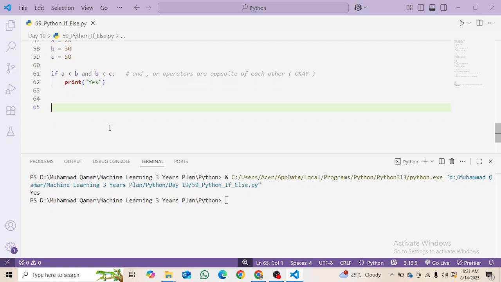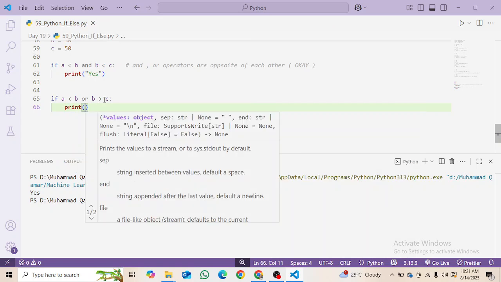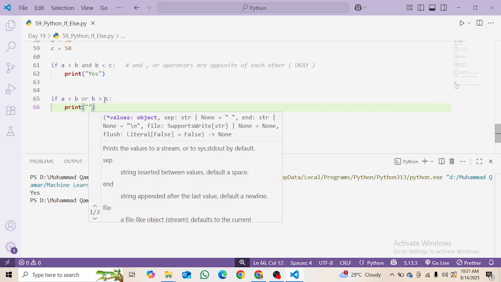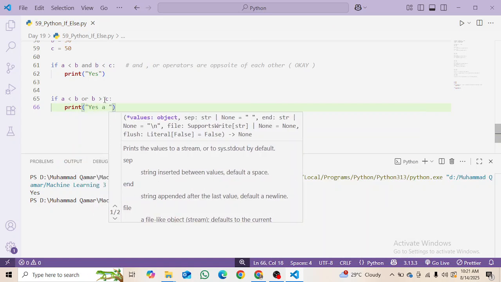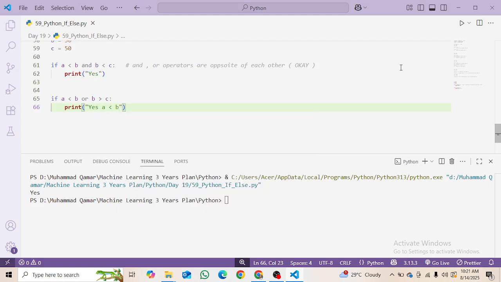I'm going to make another. If A is less than B, which is true, but I am using the or operator and I am saying that B is greater than C, which is not true. I am using the print statement and saying that yes, A is less than B. Okay, and it will print this line.